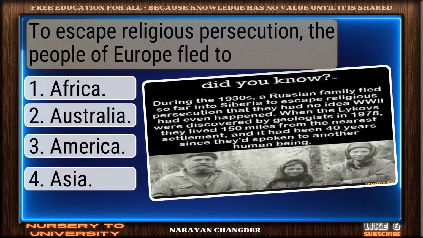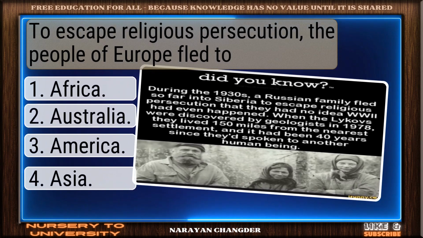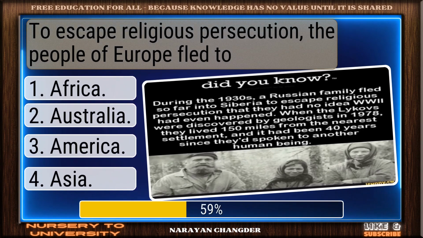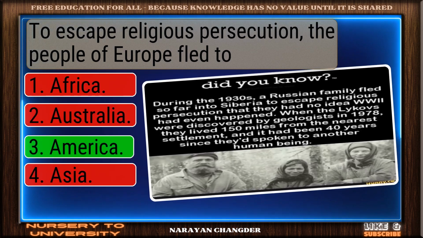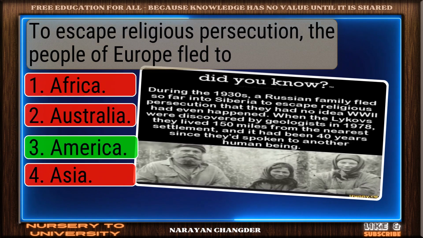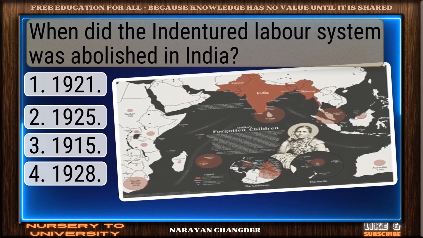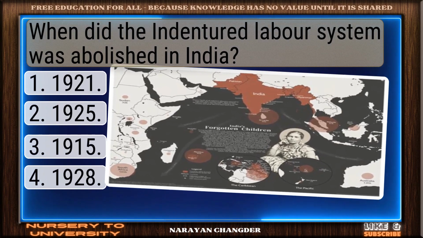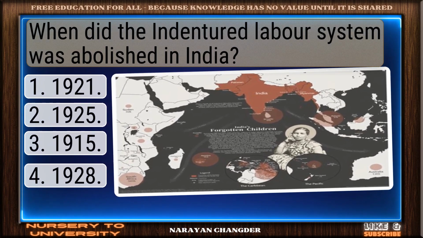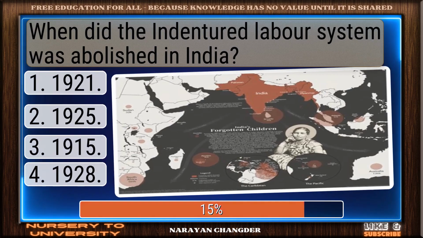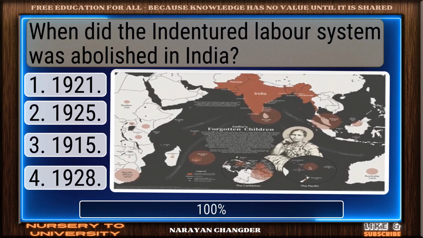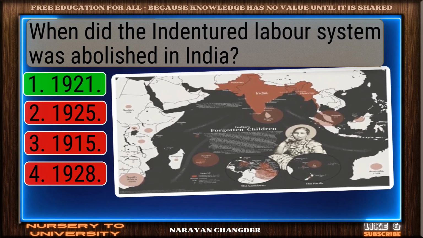To escape religious persecution, the people of Europe fled to. You're right. America is correct. When was the indentured labor system abolished in India? Nice selection, 1921.